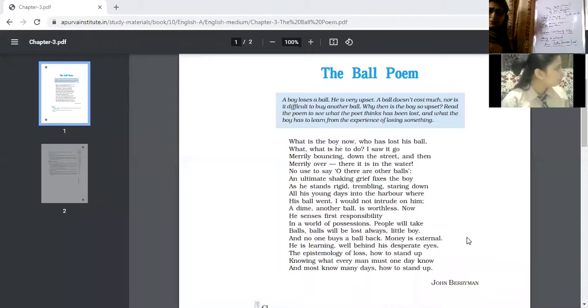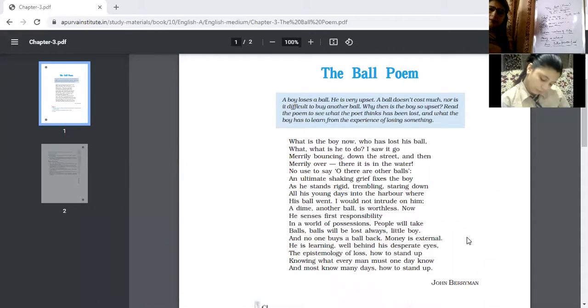Life is of course precious. It should not be put aside if we have faced any kind of loss. Life has to be lived, and we have to bear these losses. So money is external. This is the point that I have highlighted here. Sometimes the question is there, explain the meaning of the line that money is external. How is money external?